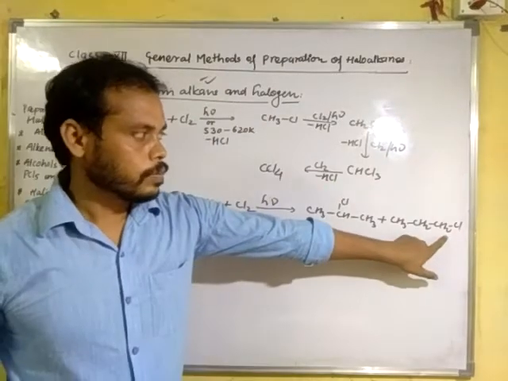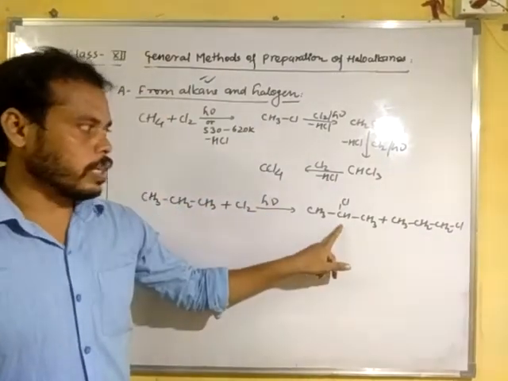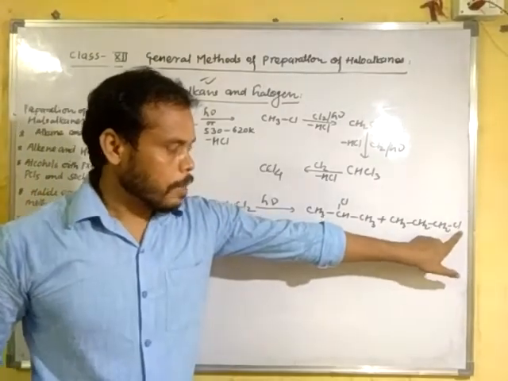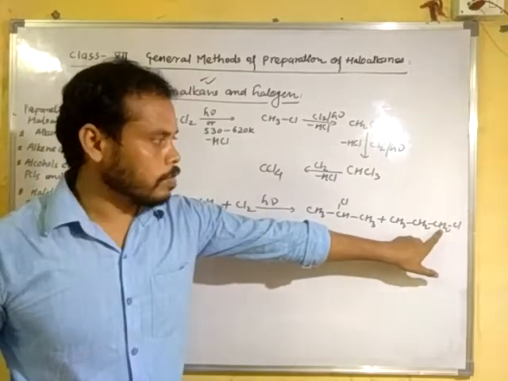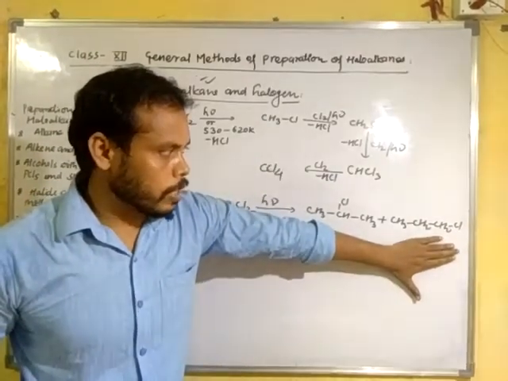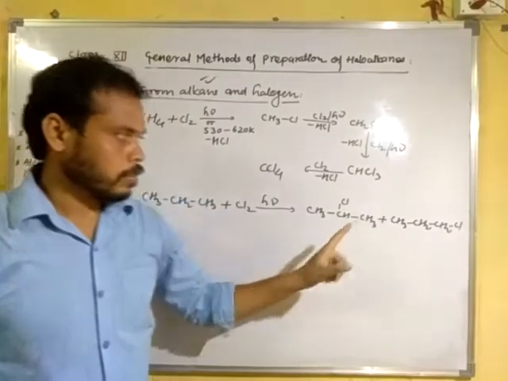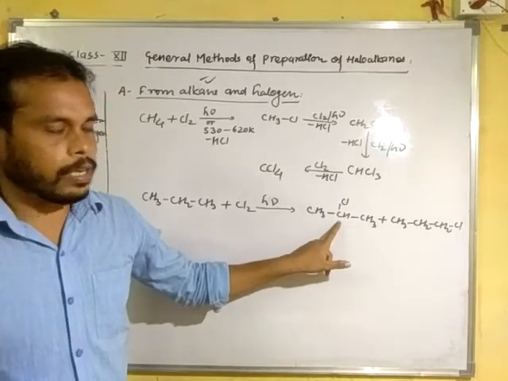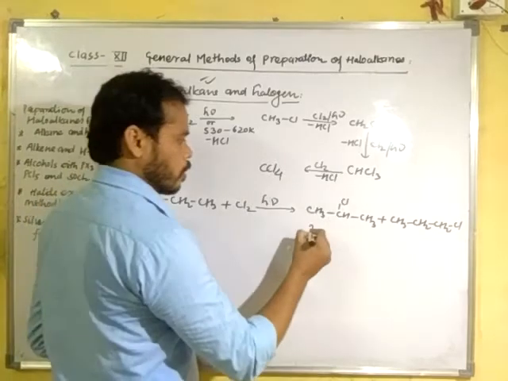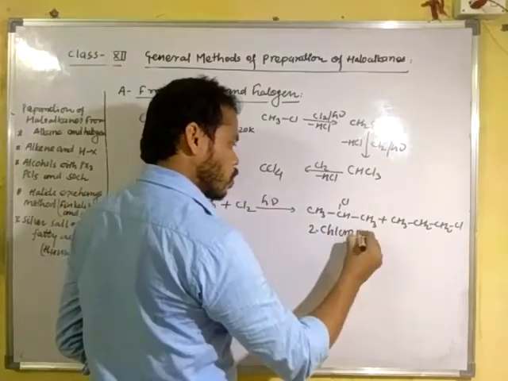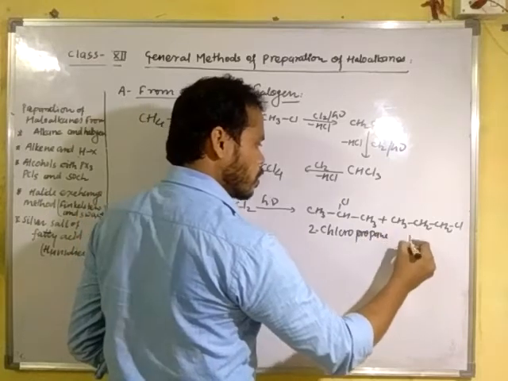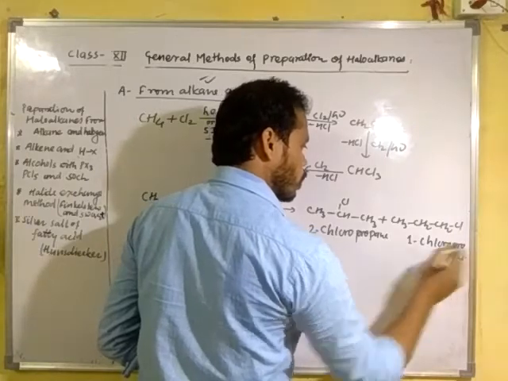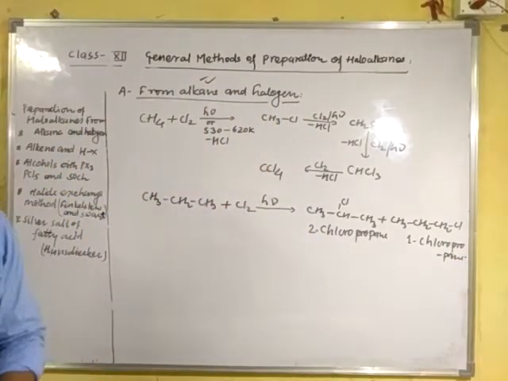It is a 1 degree chloropropane and 2 degree chloropropane, because chlorine substituted hydrogen from a 1 degree carbon atom to form a 1 degree chloroalkane, 1-chloroalkane, and in this condition hydrogen is substituted from a 2 degree carbon atom to form 2-chloropropane, and this is 1-chloropropane. Clear? Okay.